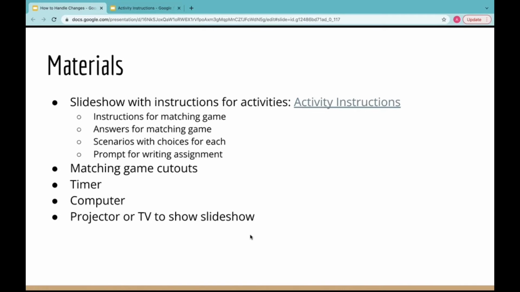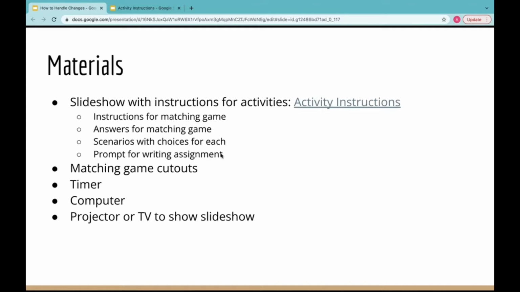Okay, for this next part of our lesson plan, I'm going to quickly go over all of the materials we're going to need for our lesson. To start, we created another PowerPoint to go along with the activities. This PowerPoint includes the instructions for the matching game, the answers for that game, some scenarios with choices or responses for each scenario, and lastly, a prompt for the writing assignment.